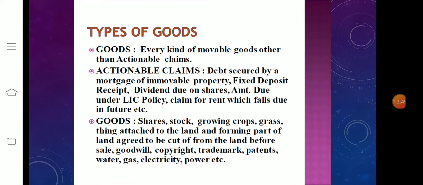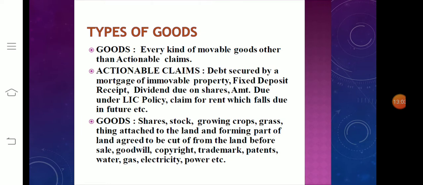The next topic, what are the types of goods? Under the types of goods, classified as, the first one, goods: every kind of movable goods other than actionable claims.